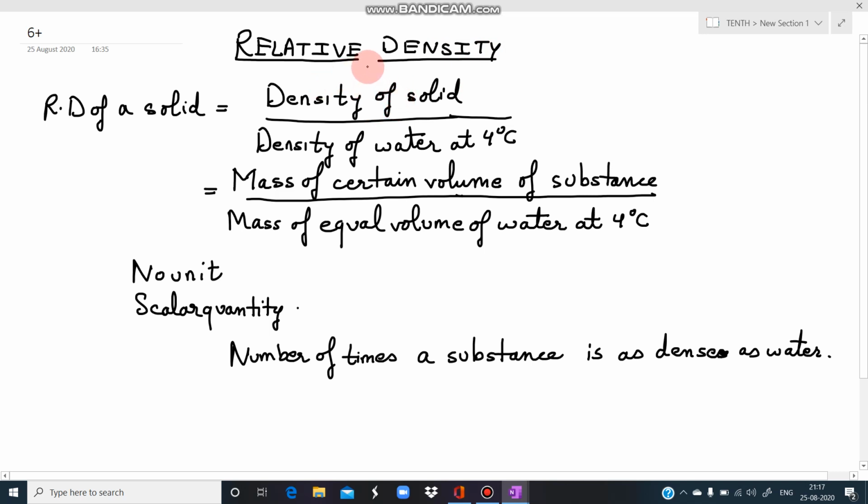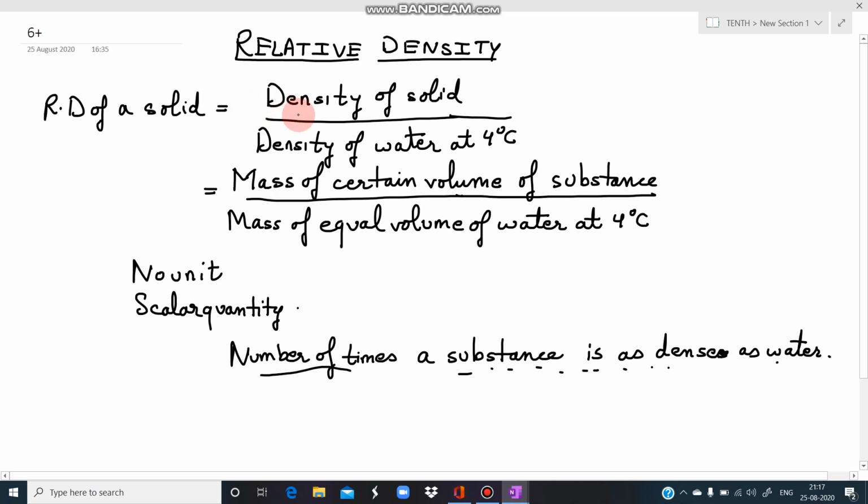तो रिलेटिव डेंसिटी उनकी डेंसिटी नहीं है, वो डेंसिटी है जो हमें मिली है by comparing it with the density of water. उससे हमें पता लगता है कि how many times a substance is as dense as water. So we are comparing it with the density of water and we come to know how many times it is as dense as water.